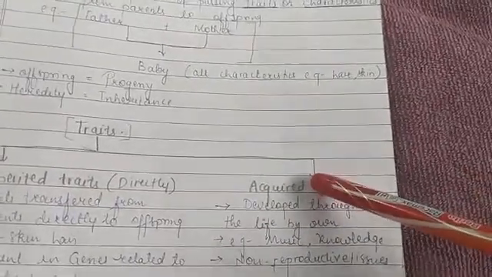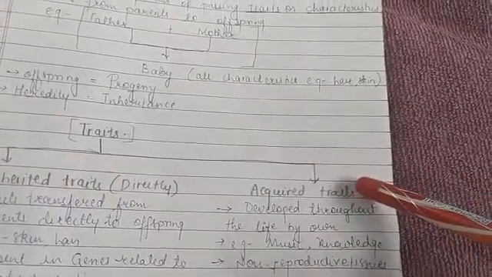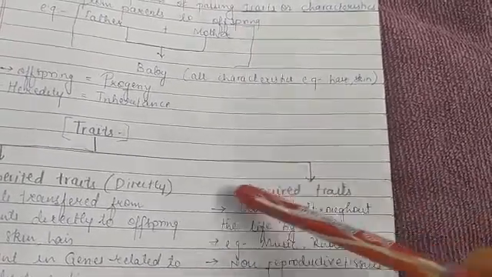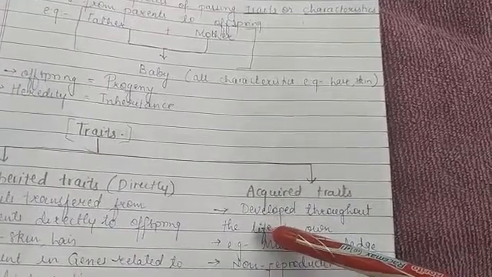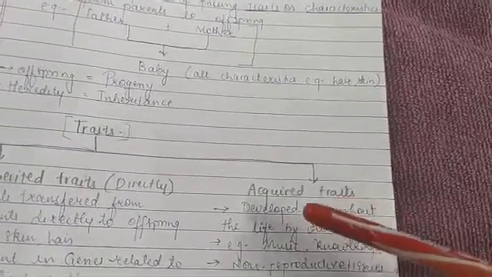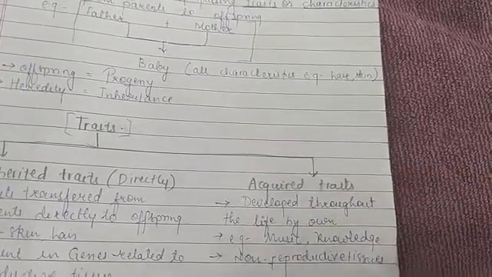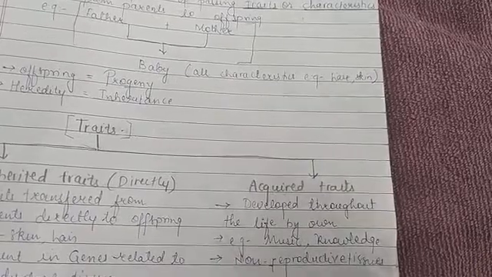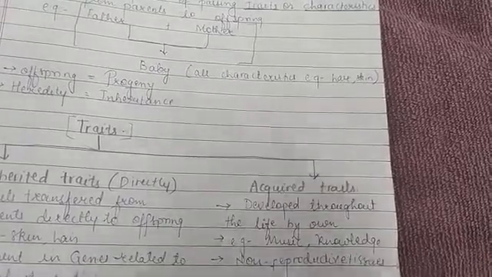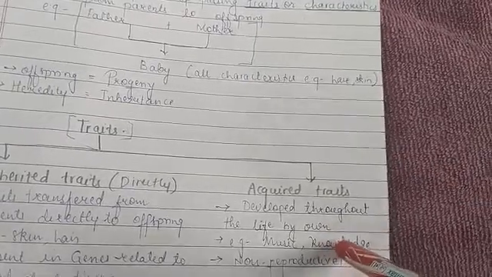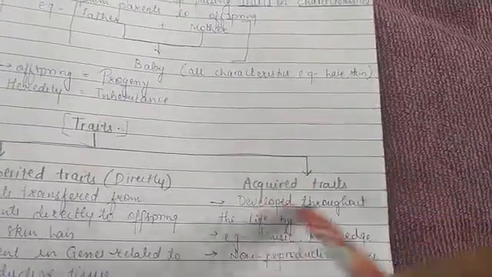And the second one is called acquired traits. Acquired traits means what? The characteristics which are developed throughout life by one's own effort, like knowledge, music, dance. These are the characteristics which are developed by the particular person, particular plant, particular animal. So these are the characteristics which are also known as acquired traits.